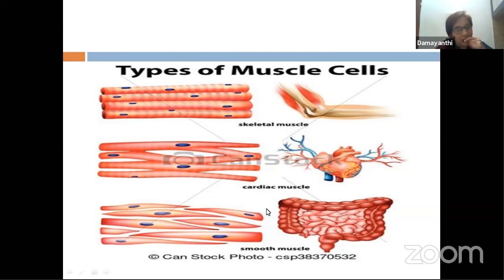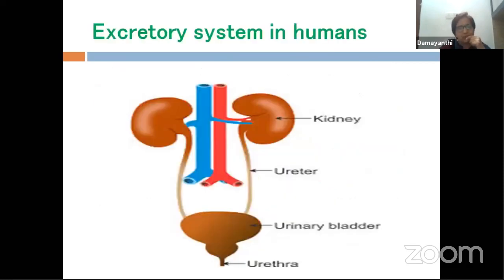They are also called involuntary muscles because their movement is not under our control. We cannot control our stomach, the wall of the entire digestive system, or the urinary bladder. All those things are made up of this kind of muscle, which is called smooth muscle. Smooth muscle is spindle shaped, as you can see, having tapering ends and width in the center.